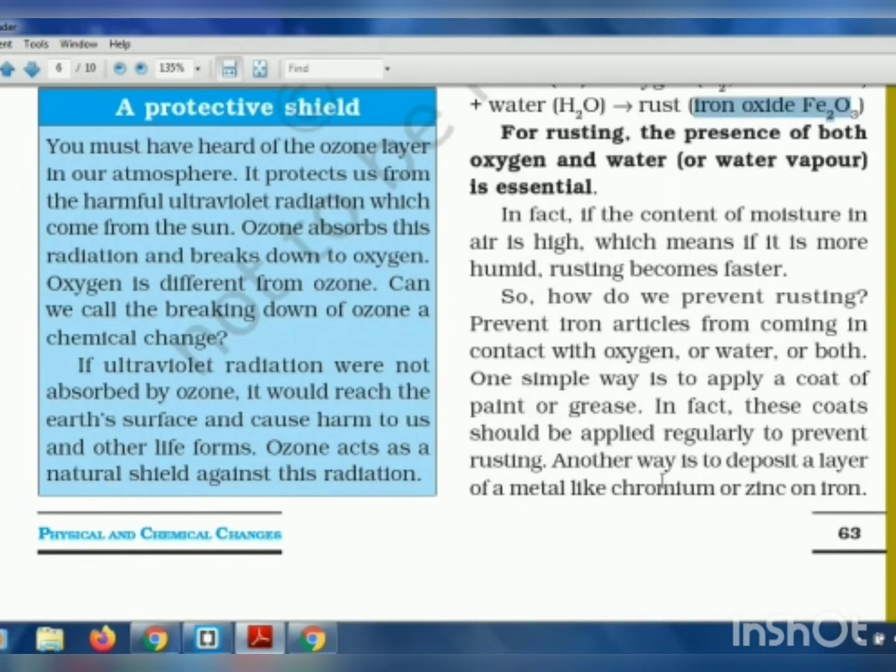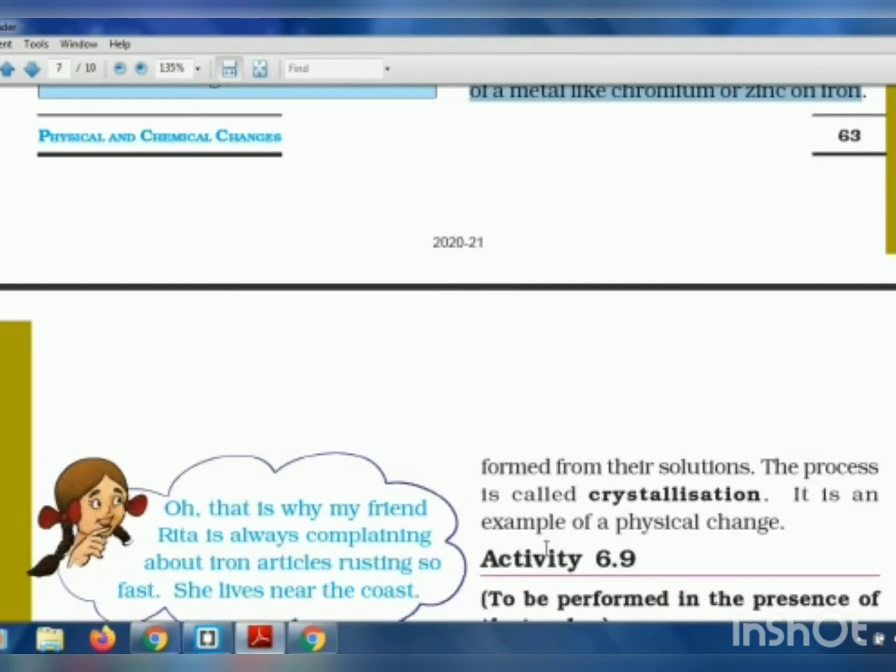So what can we do to prevent the iron metal from rusting? We can apply paint or grease on the material made of iron, but we have to regularly apply this paint or grease because these things come off easily from the iron material after some time. So we have to regularly apply it to prevent rusting. Another way is to deposit a metal like chromium or zinc on iron. Okay, so if you put a layer or a coating of chromium or zinc on the iron material, then it will not get rusted very fast.